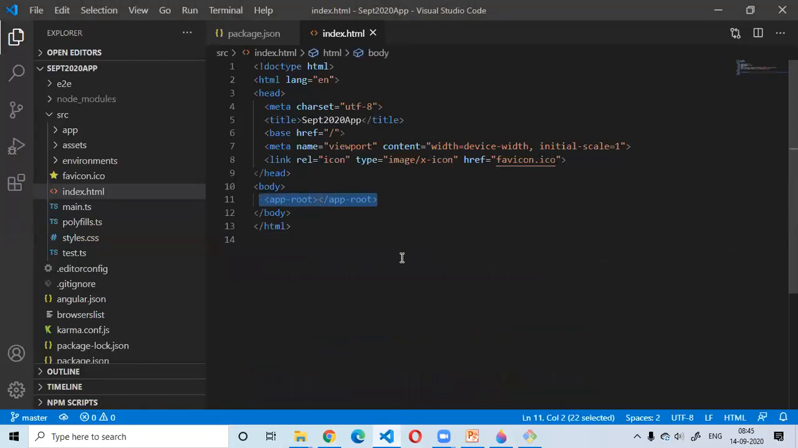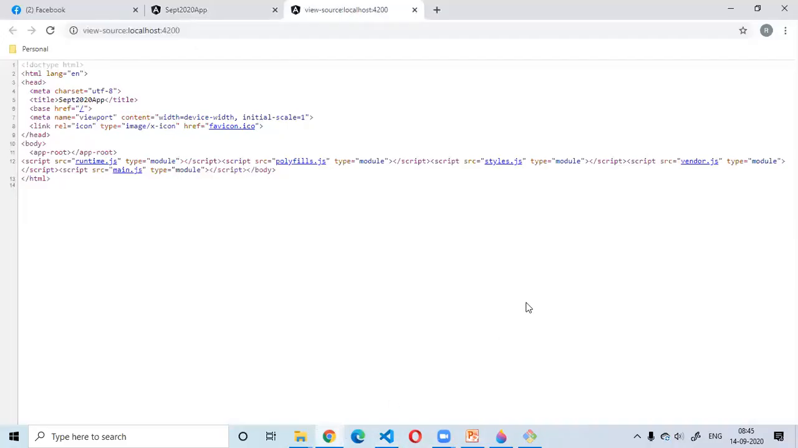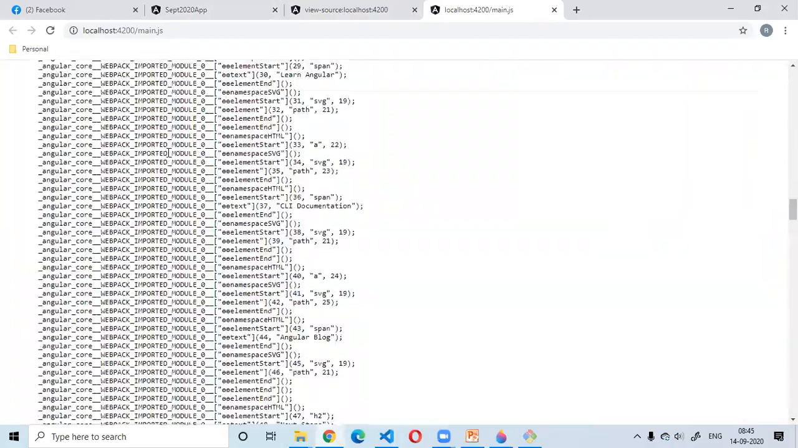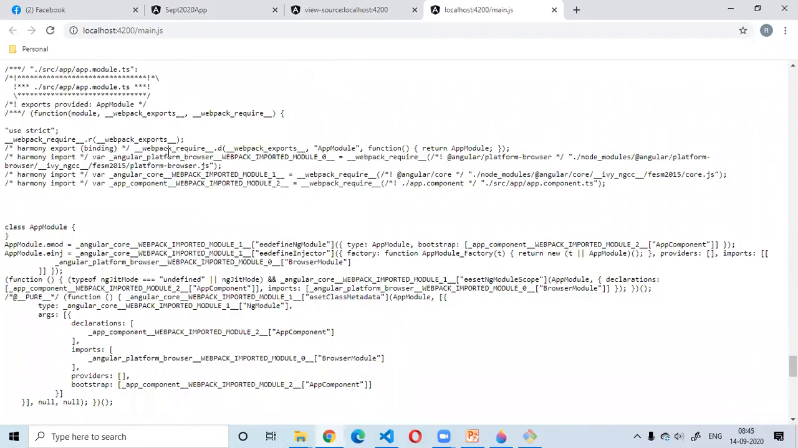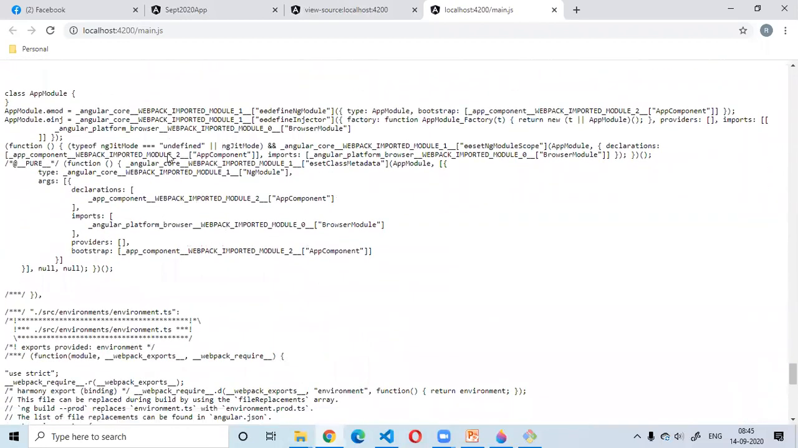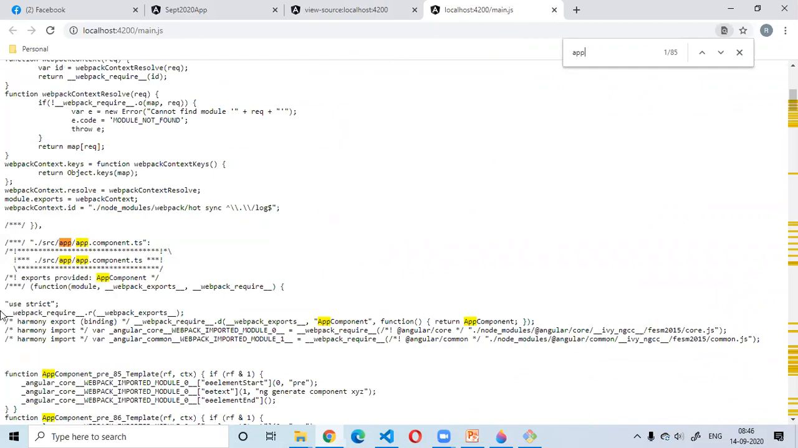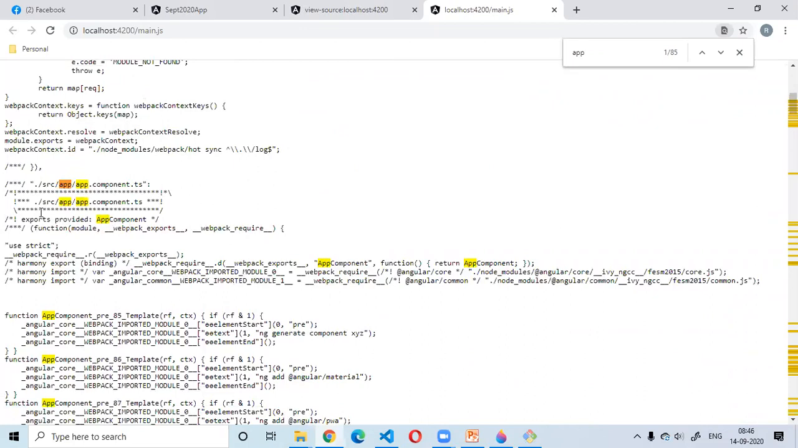Are you seeing any script references in this page apart from this one? No, right? But when the page is loaded inside the application, you can see there are some script references available here. Inside the script references, there is this main.js script reference. Just click on that. Now you will see a bunch of JavaScript code written inside. In that, you see there is this app component.